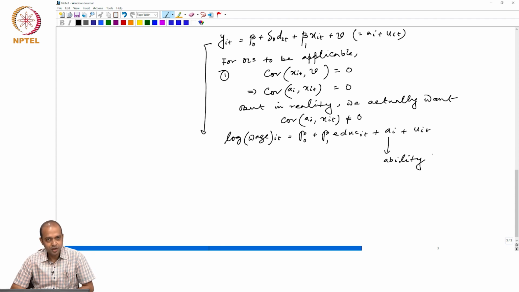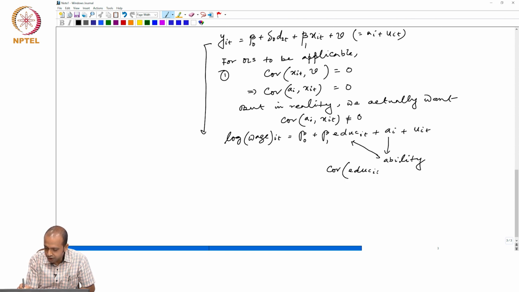Individuals have some kind of unobserved ability which also has some impact on their wage rate. And we wanted education and ability to be correlated, so we wanted covariance between education it and this ai to be non-zero. If that is what we want, then we need panel data instead of using cross sectional data.